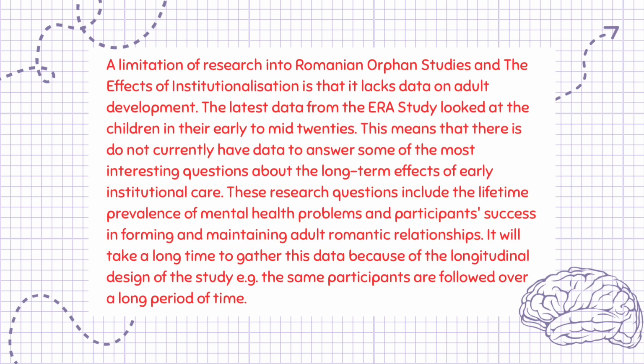A limitation of research into Romanian orphan studies and the effects of institutionalization is that it lacks data on adult development. The latest data from the ERA study looked at the children in their early to mid-20s. This means that we do not currently have data to answer some of the most interesting questions about the long-term effects of early institutional care. These research questions include the lifetime prevalence of mental health problems and participants' success in forming and maintaining adult romantic relationships. It will take a long time to gather this data because of the longitudinal design of the study, e.g., the same participants are followed over a long period of time.